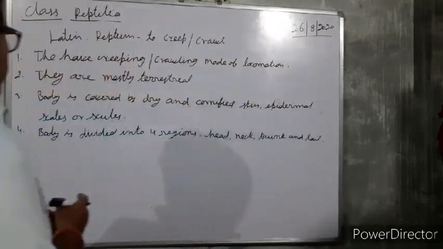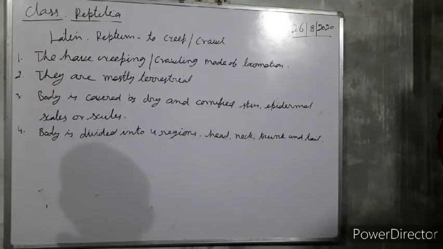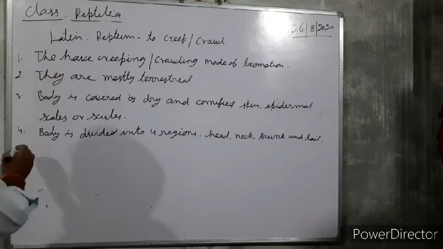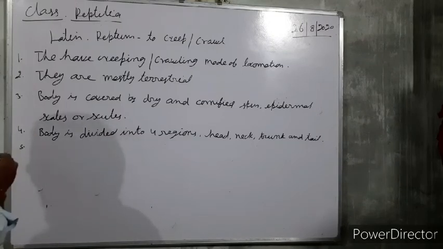These are the parts of the body into which they may be divided.